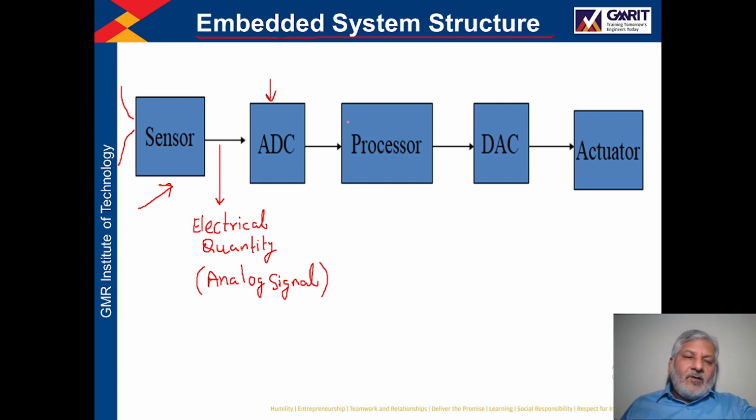The analog to digital converter converts the analog signal generated by the sensor into a digital signal. So now the signal available here is a digital signal.